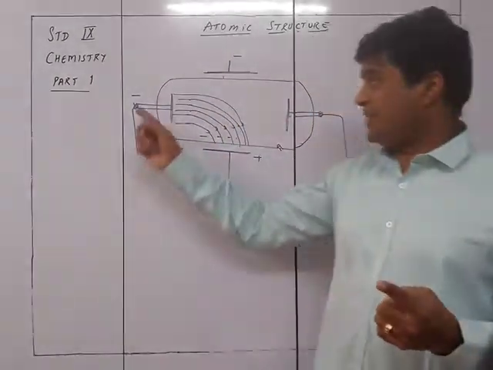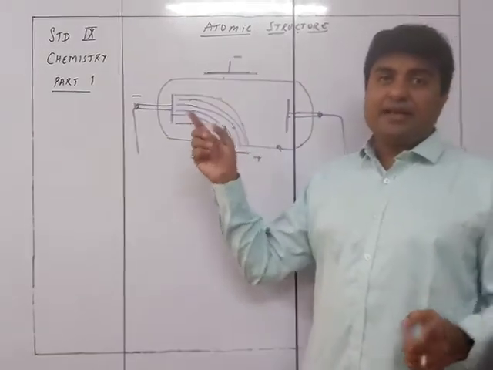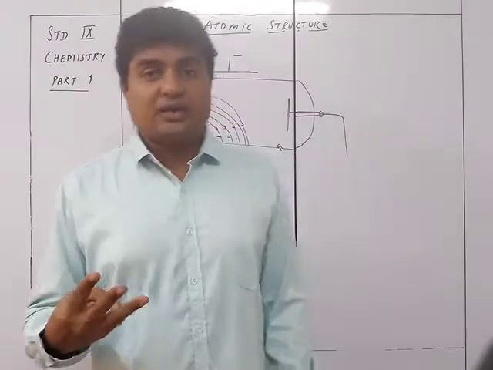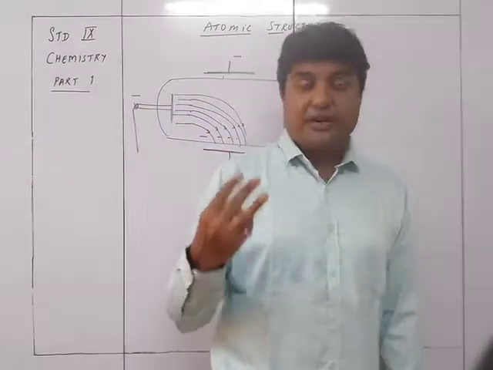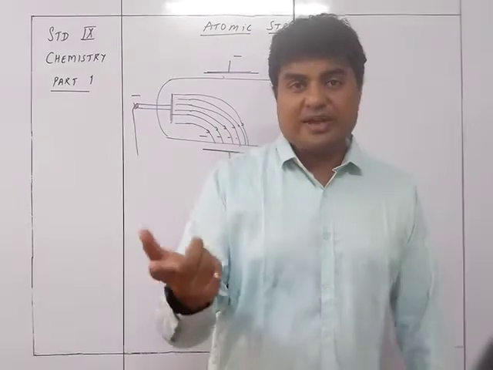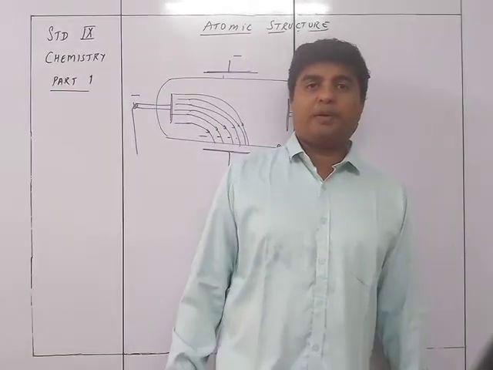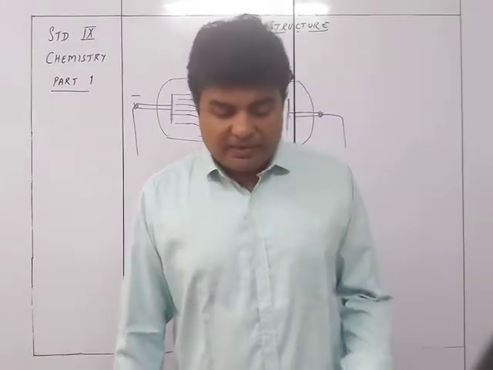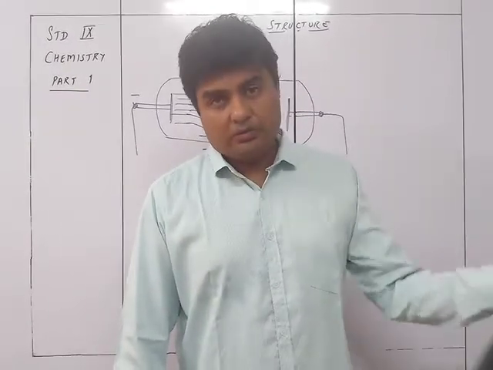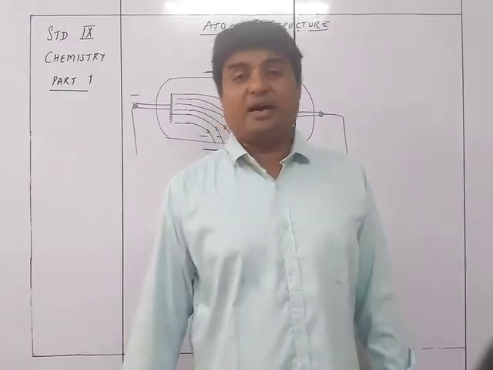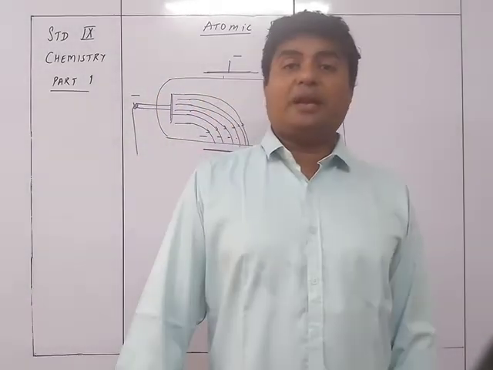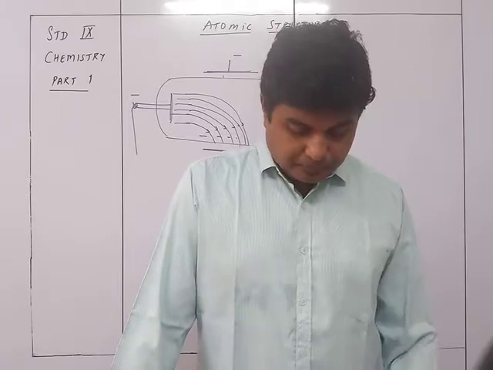First, they travel in a straight line. Secondly, they get deflected by the electric and magnetic field. And the third thing, they cast a shadow. That was the first part itself, that they travel in a straight line and cast a shadow if an object is placed in between, and they are deflected by electric and magnetic fields, and finally they have kinetic energy. Hence they increase the temperature of any metallic part which is placed in their path.